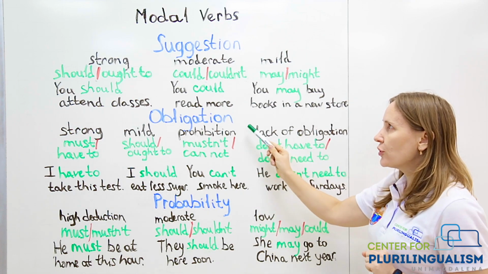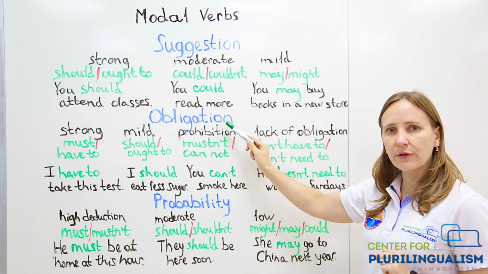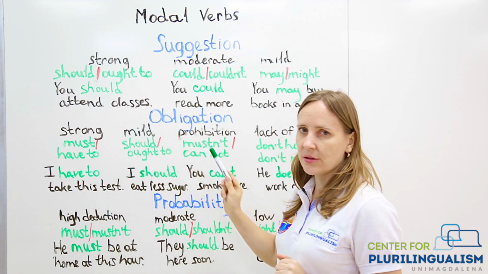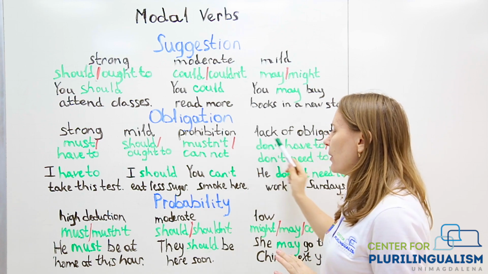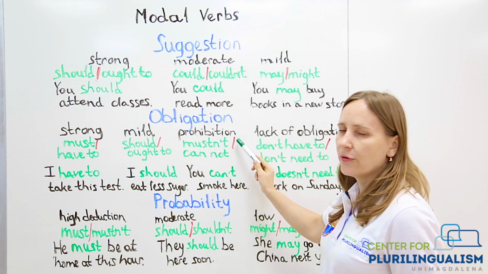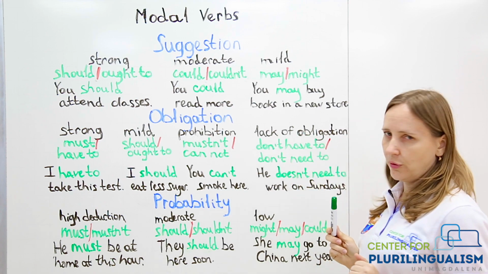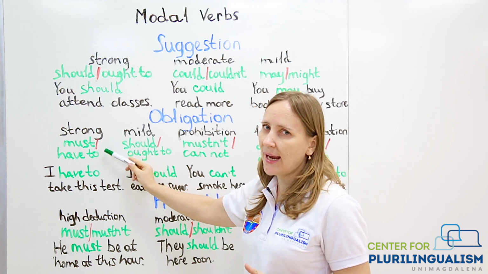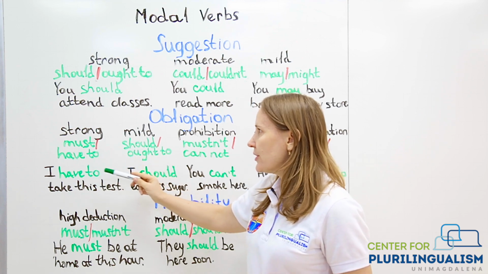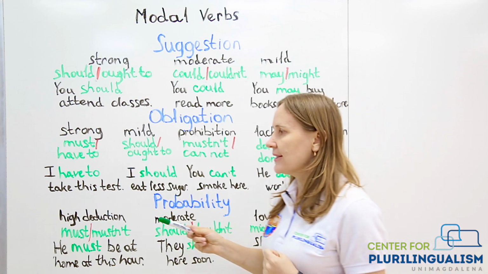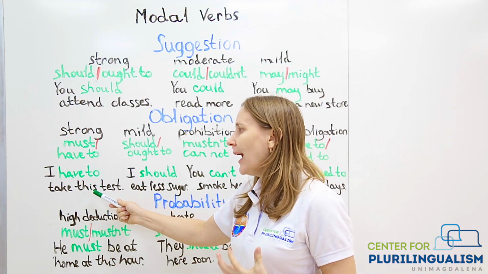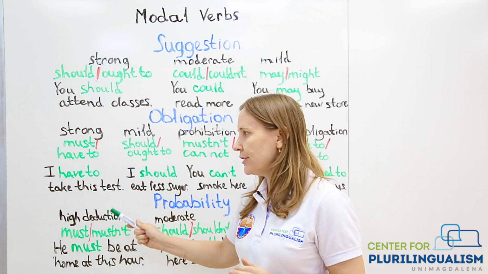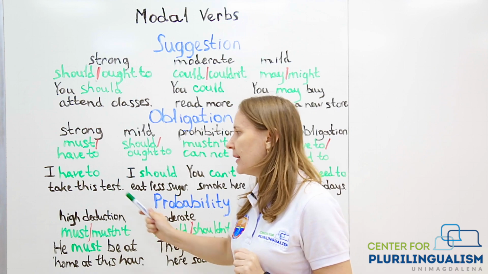Okay? The next group of modal verbs are modal verbs of obligation. Again, they can be strong obligation or mild obligation, and also to this group belong the modal verbs that are used for prohibition or the lack of obligation. What about strong obligation? You can use modal verb must and semi-modal have to speak about strong obligation, something that is extremely important. For example, I have to take this test. There is no other way. That is an obligation for me as a student. I have to or I must take this test.